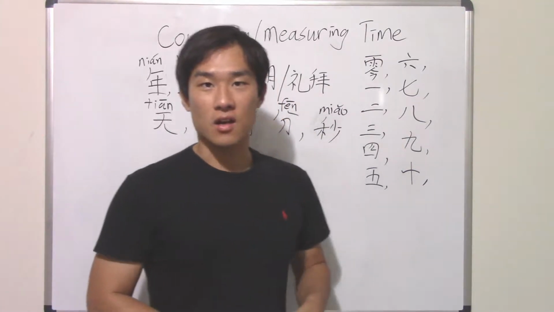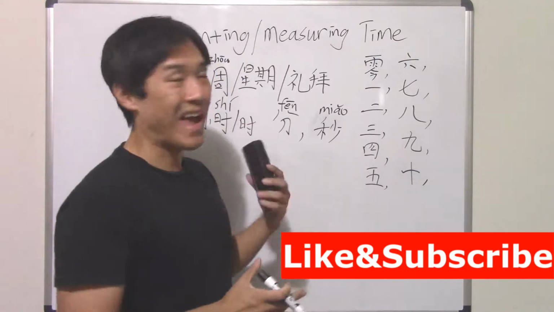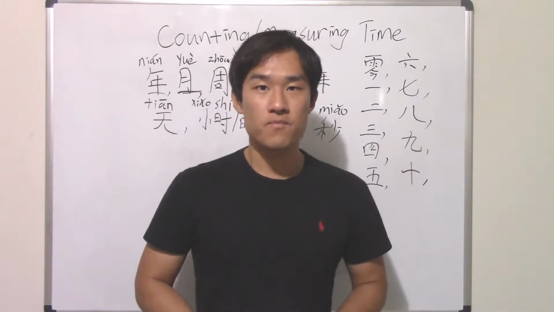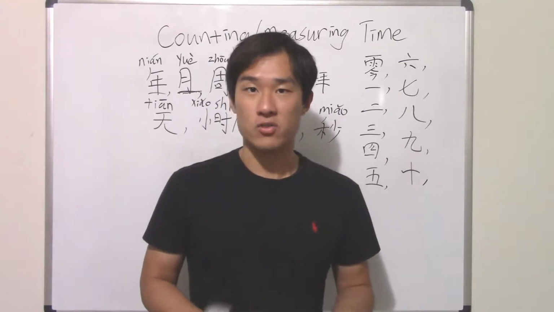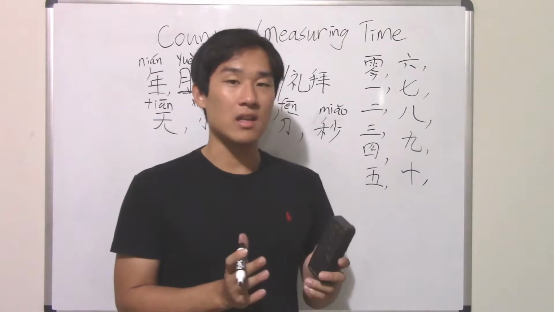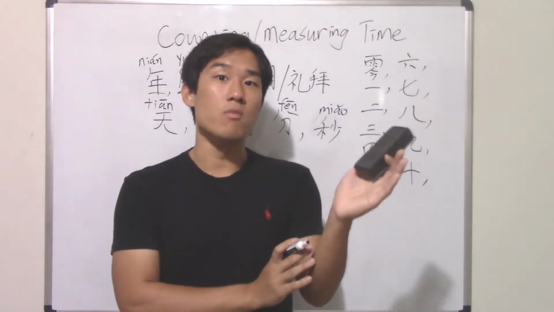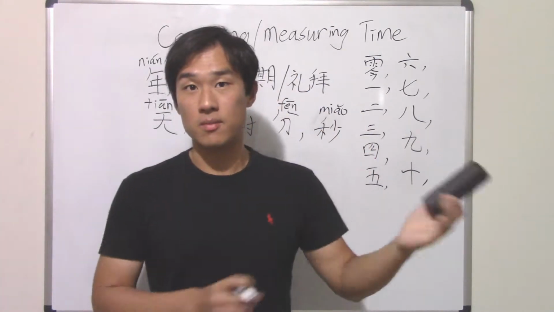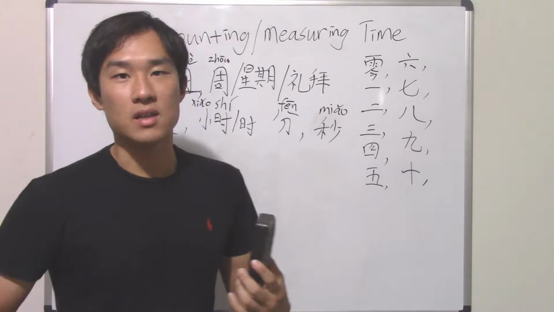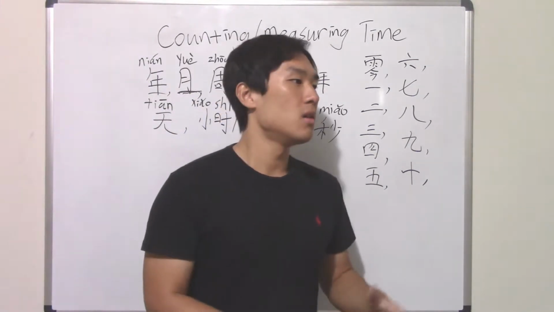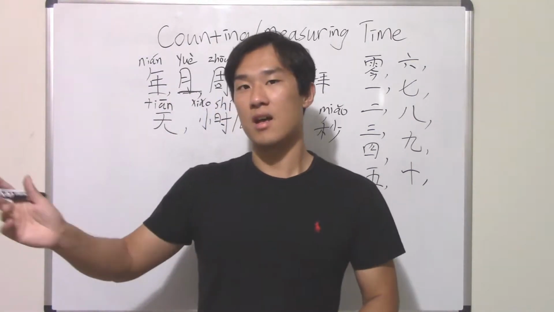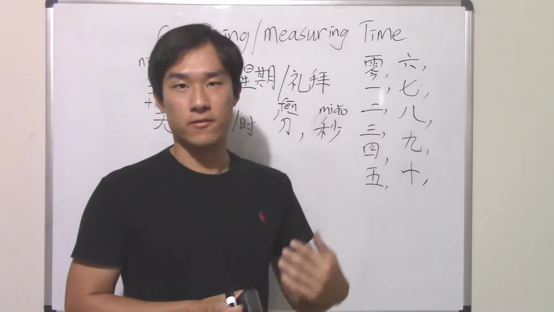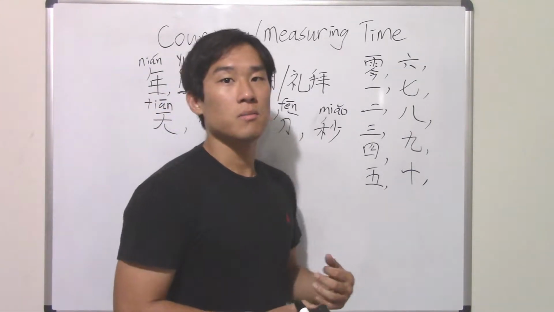My name is Mike. In this lesson I want to talk about how you can count and measure time. In the previous few videos we talked about how you can tell time, but there's a difference between telling time and measuring time. For example, telling time most likely will be to talk about an exact moment, let's say June of 1998, things like that, right? But measuring time will be a time span, which is from, let's say, 1997 all the way to 1999. It would be like 2 years. So in that case, telling time will be different compared to measuring time.